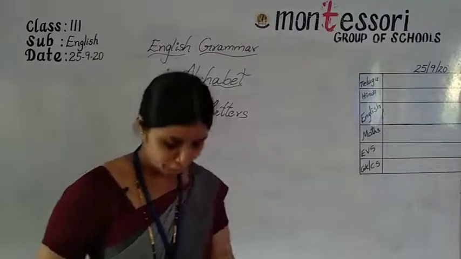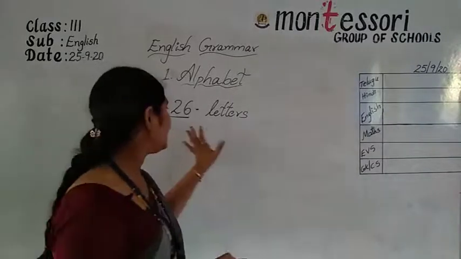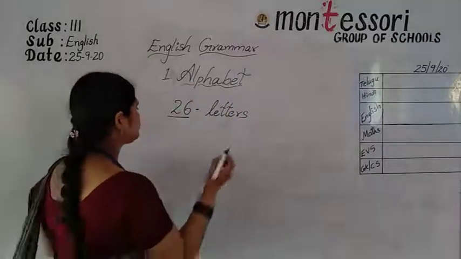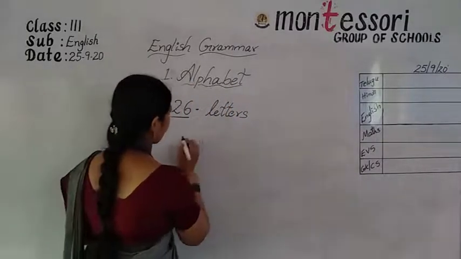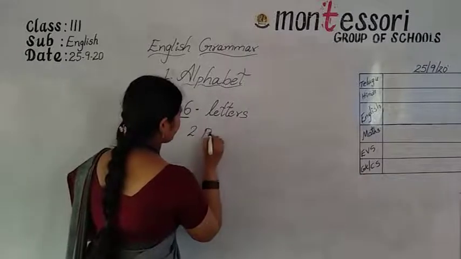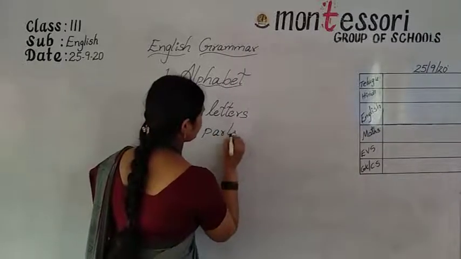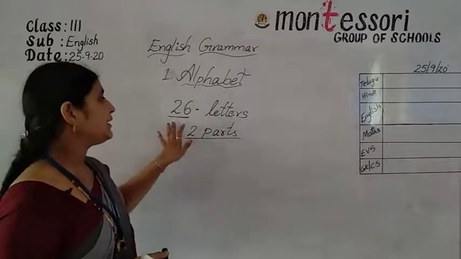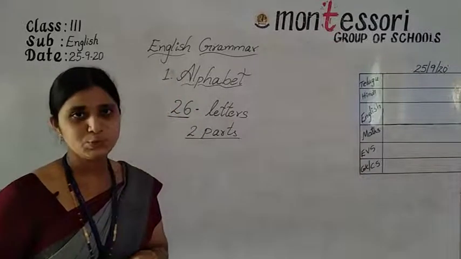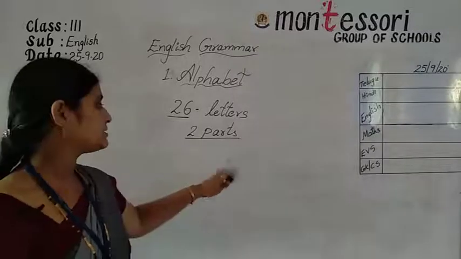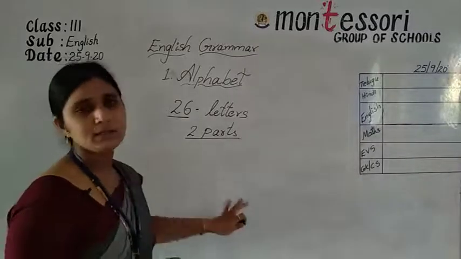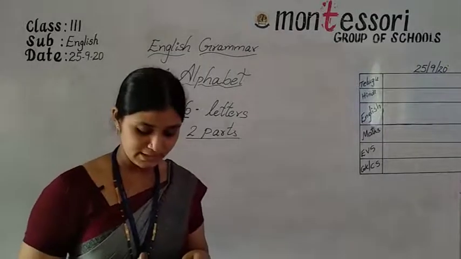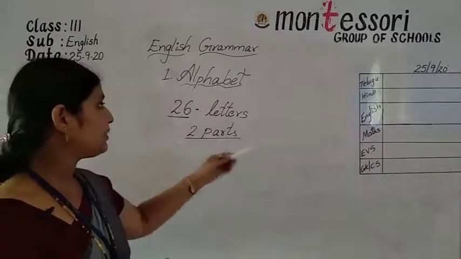According to the phonetical sound, these 26 letters are divided into two forms, two parts. One is vowel and the other is consonant. Okay, before we start, we learn about vowels and consonants.